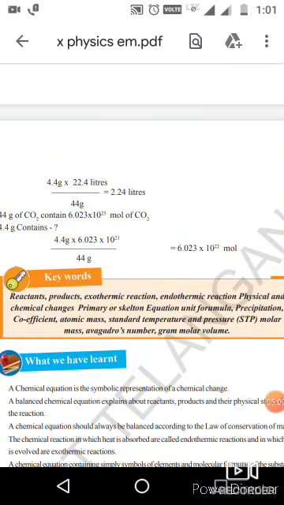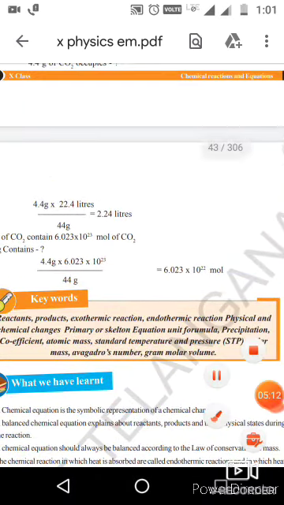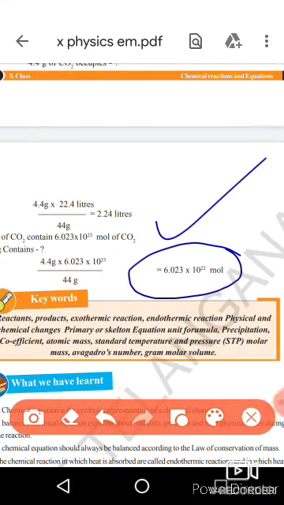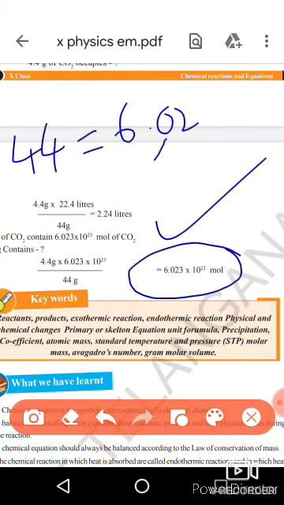So 44 grams of CO2 occupies 22.4 liters; 4.4 grams means 2.24 liters. And 44 grams of CO2 has 6.023 into 10 to the power of 23 molecules. For 4.4 grams, divide by 10 here also, and you will get this answer.